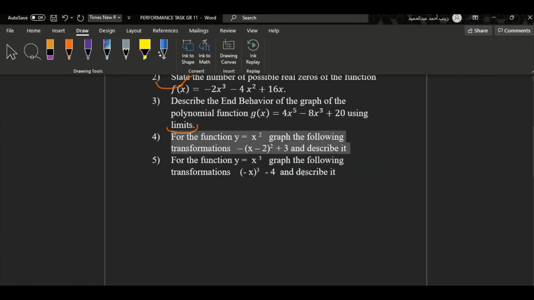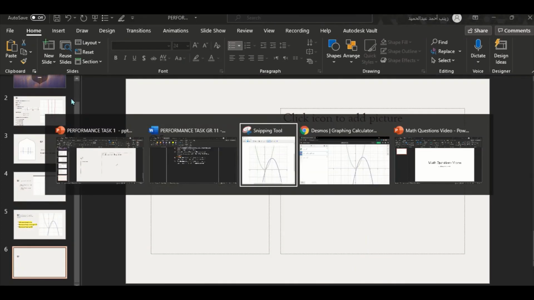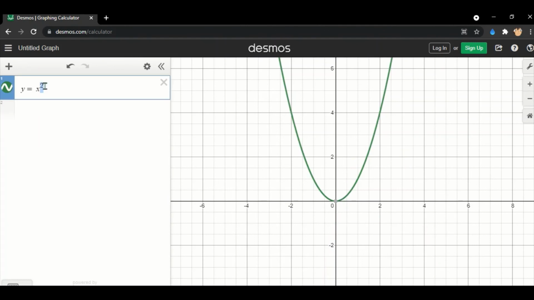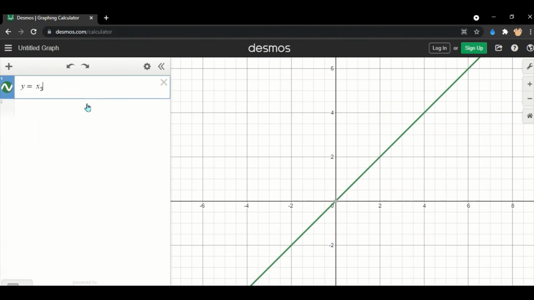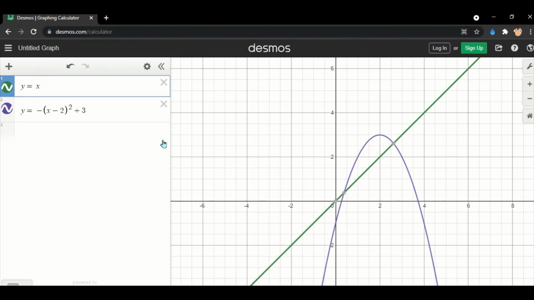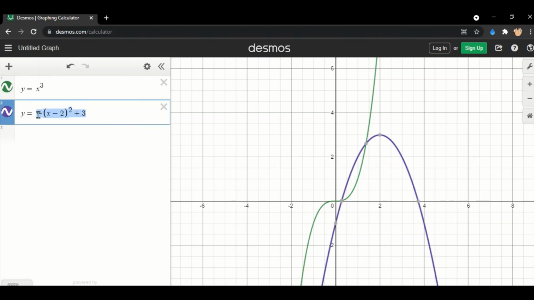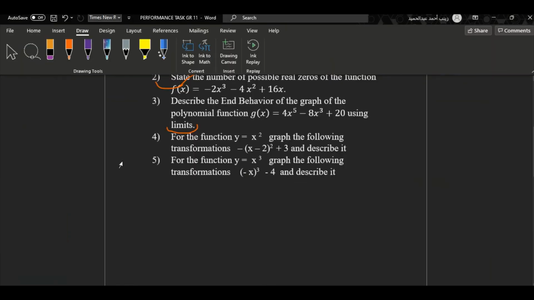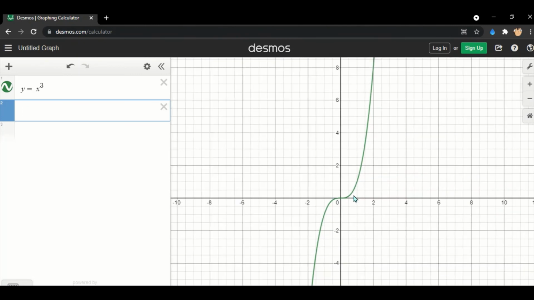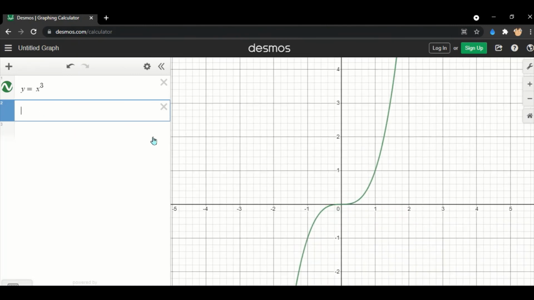For the function, okay, we've got another original function and another transformation. So we have the function x cubed. Okay, let me delete that. What is the transformation here? Okay, it's minus x cubed, so y. Okay, as you can see, this is our original graph in green, x cubed. So the transformation here is y equals negative x cubed.